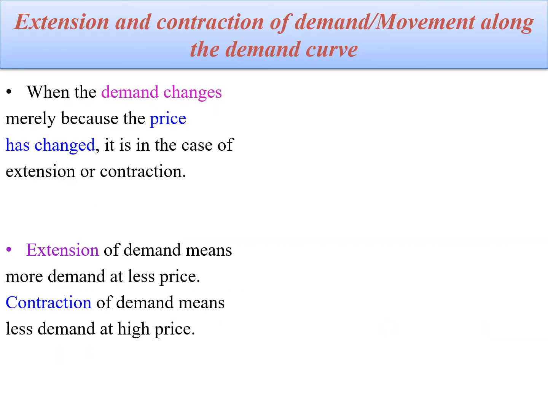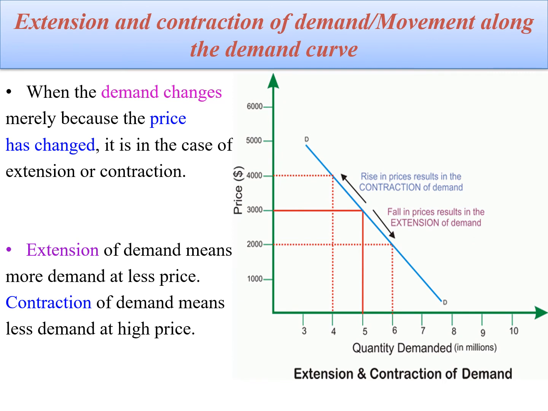Extension and contraction of demand, or movement along the demand curve. It refers to the change in the quantity demanded due to change in price. It can be either extension or contraction of demand. Extension of demand means buying more quantity of a commodity at a lower price, while contraction of demand indicates buying less at a higher price. So, from this graph, it is clear that extension and contraction of demand are nothing but the movement along the demand curve.